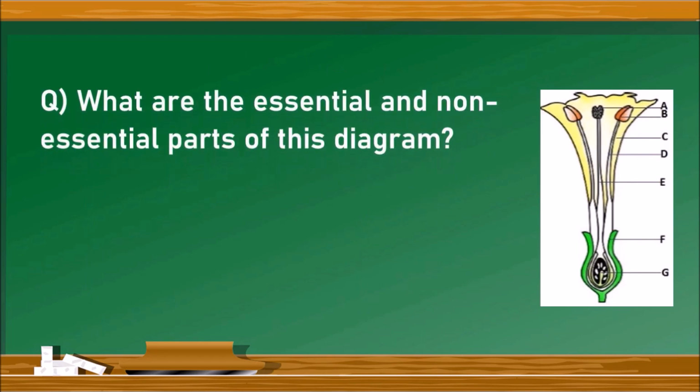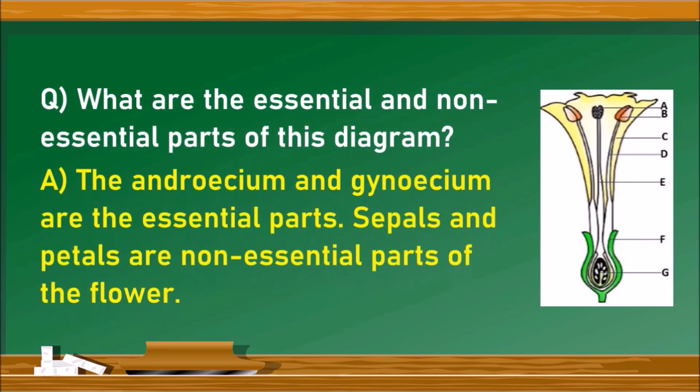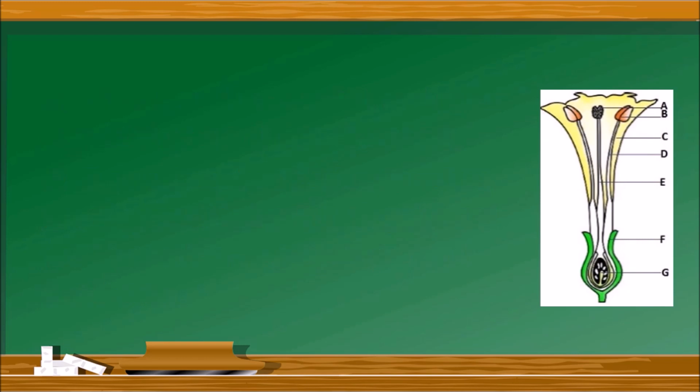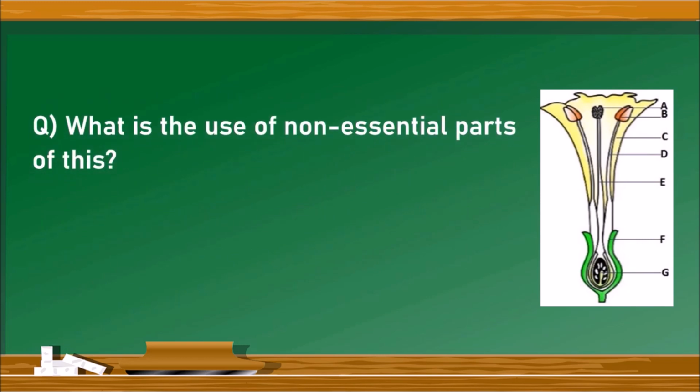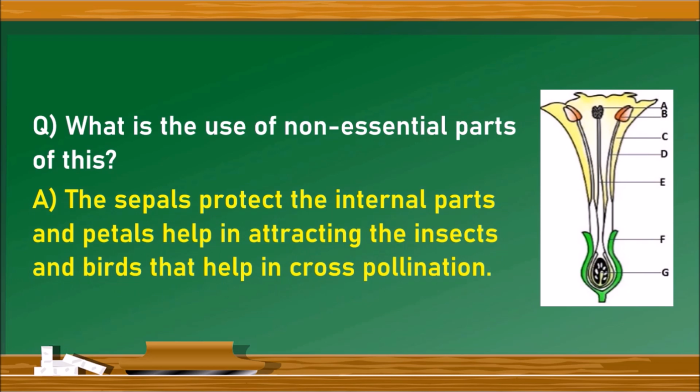Next question, what are the essential and non-essential parts of this diagram? The androecium and gynoecium are the essential parts, whereas sepals and petals are non-essential parts of this flower. Next question, what is the use of non-essential parts? The sepals protect the internal parts and petals help in attracting the insects and birds that help in cross-pollination. These two are non-essential parts, but they may not directly participate in reproduction, but they help the flower in other sense.